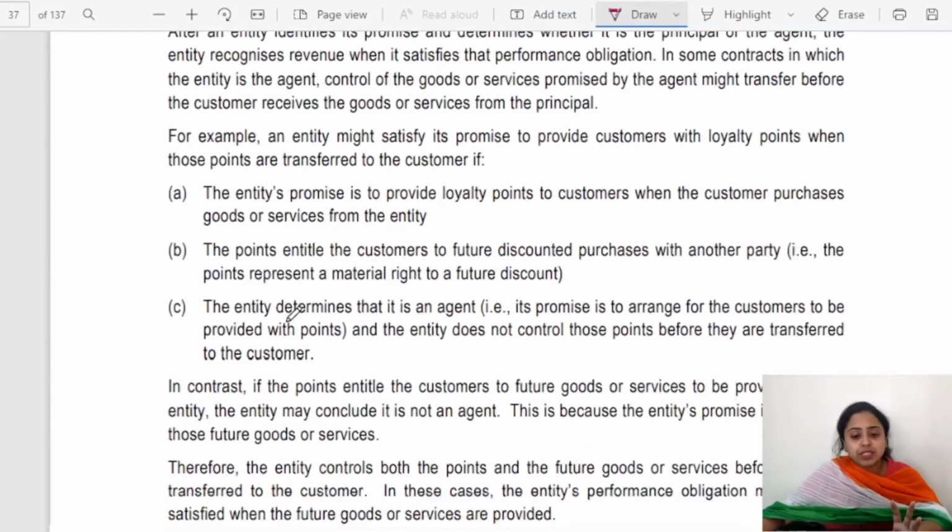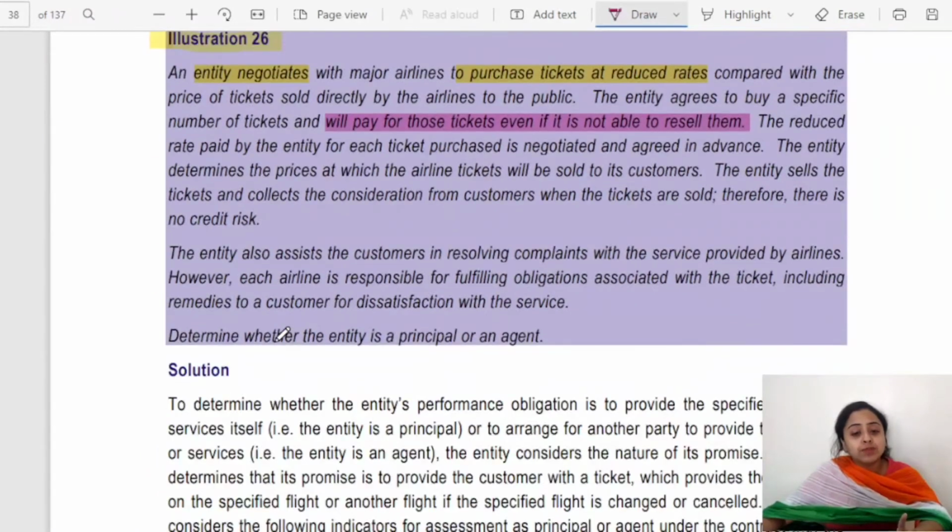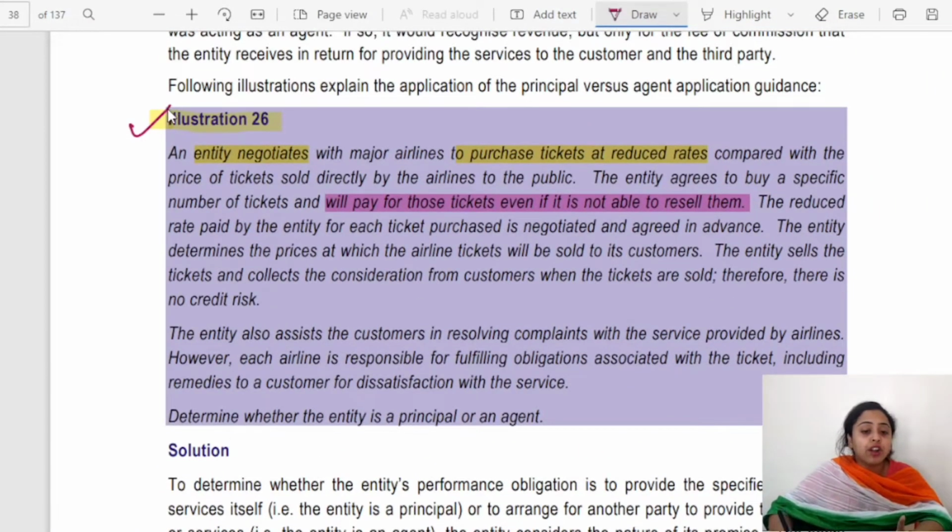Next, same question, principal versus agent. First you need to identify who is principal, who is agent, and then afterwards record revenue accordingly. An entity negotiates with major airlines to purchase tickets at reduced prices compared with the price of tickets sold directly by the airlines to the public. The entity agrees to buy a specific number of tickets and will pay for those tickets even if it is not able to resell them. So it has entirely purchased from the airlines, and therefore all the risk and rewards are being transferred to the ticket purchase agency.